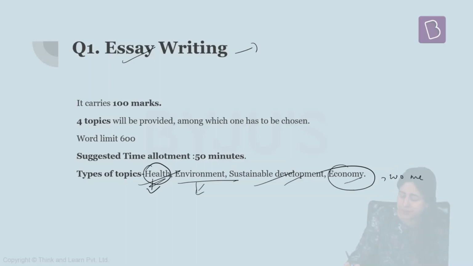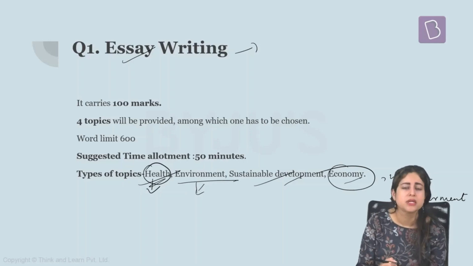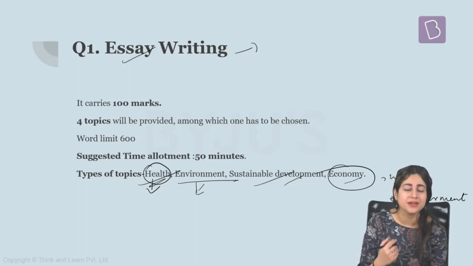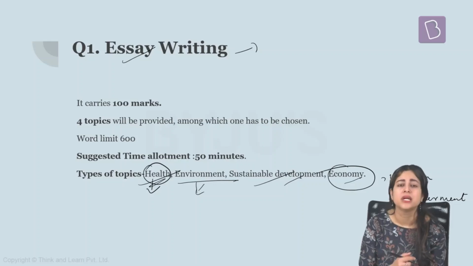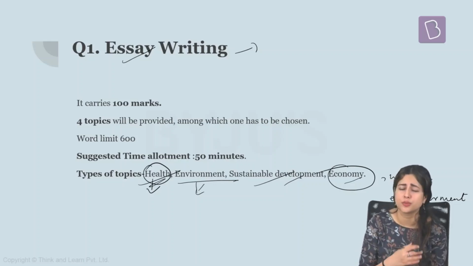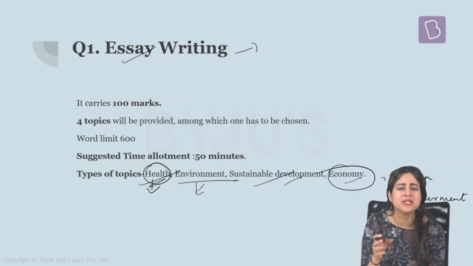Now, there's another topic which is also very frequently asked, and that is women empowerment. Here again, a lot of gender issues can be addressed. You can be given a topic which asks you to discuss what schemes has the government undertaken to improve the status of women in Indian society, or various kind of schemes that the government has introduced for promoting girls' education. It could be about dowry. It could be about the problems associated with joint family which women have to suffer. It could be about the patriarchal structure of Indian society. Anything. But these are broadly the segments from which your essay topics are taken.